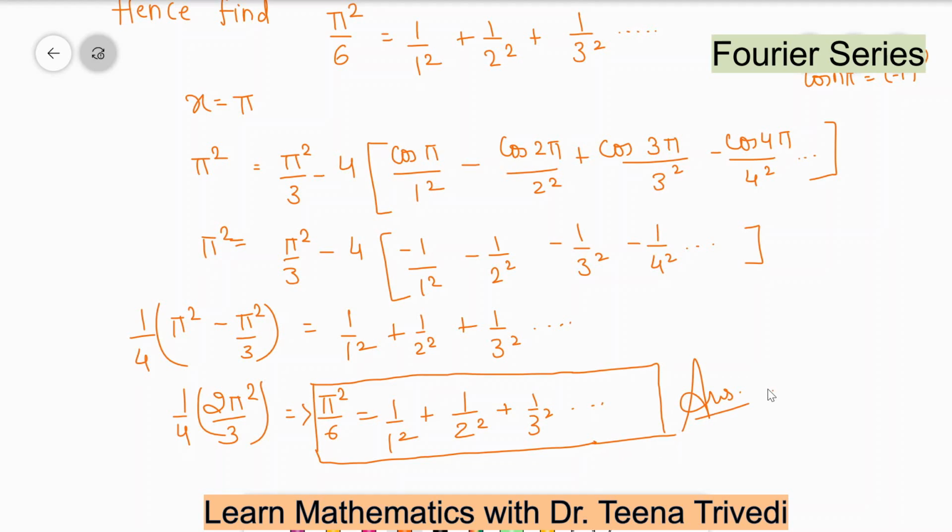So I hope you understand how to solve an even function, how to find the value of a0 or an when the function is even, and why the value of bn is 0. Another thing you can find from the previous series is how to find this deduction value.